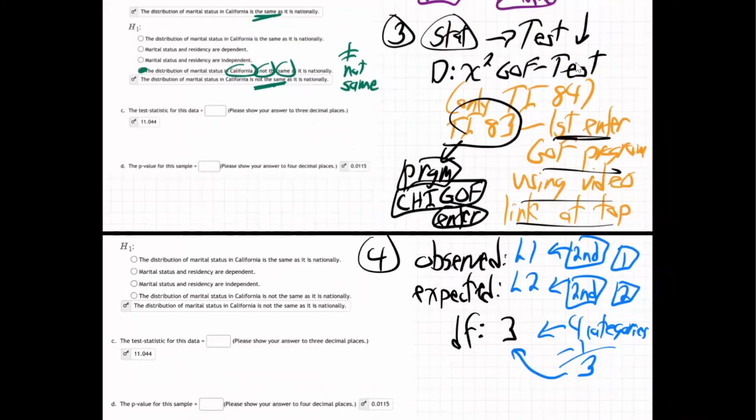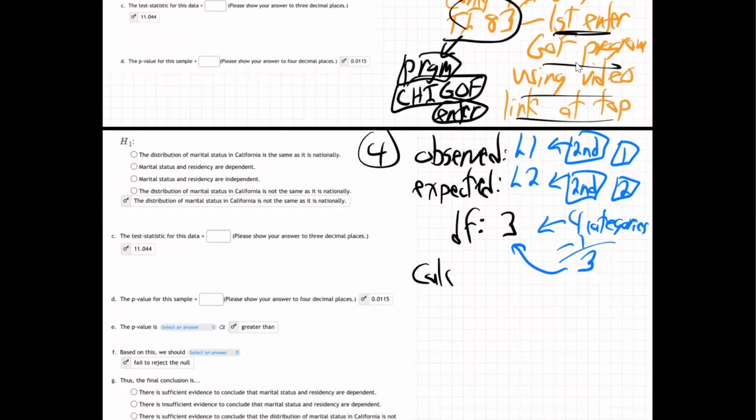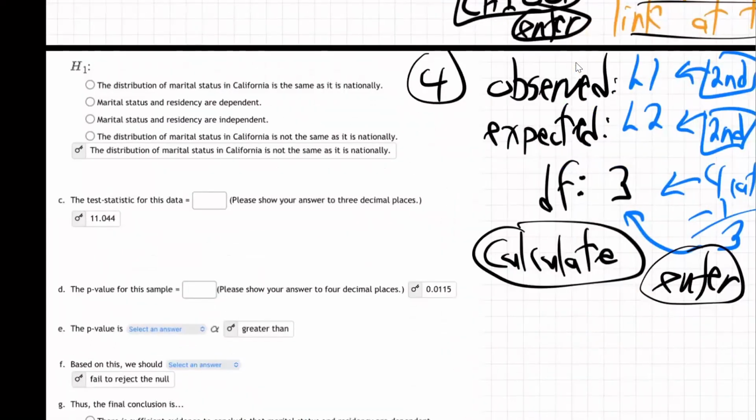Degrees of freedom is 3. And then just calculate. Hit enter, and you get your numbers. There's your test statistic, and there's your p-value. I'm going to show those right now.